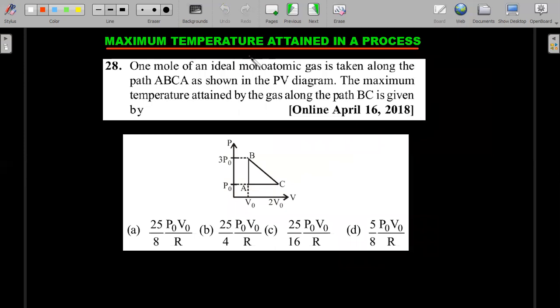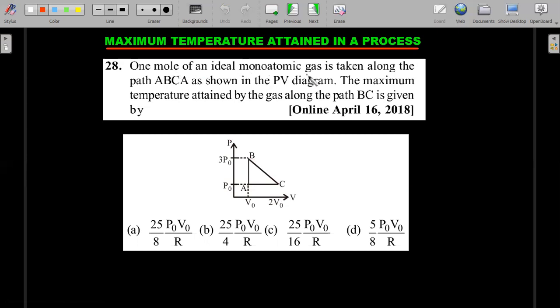The next type of questions are the maximum temperature attained in a process, especially when straight lines are given in a P versus V graph. Straight lines in P versus V, obviously temperature will change. So let's try to see. This has appeared quite a few times, even in JEE Advanced. So there are multiple methods. I'll give you the shortest way to solve this problem.